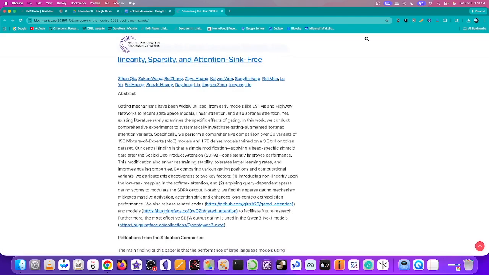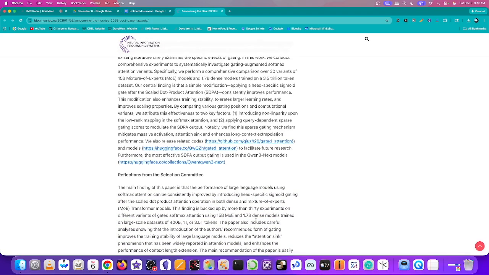Furthermore, the most effective SDPA output gating is used in the Qwen3-Next models, and these are also hosted on Hugging Face. So this is where they're using this Qwen3-Next model. They're introducing this gated attention mechanism, and it's available in open source.